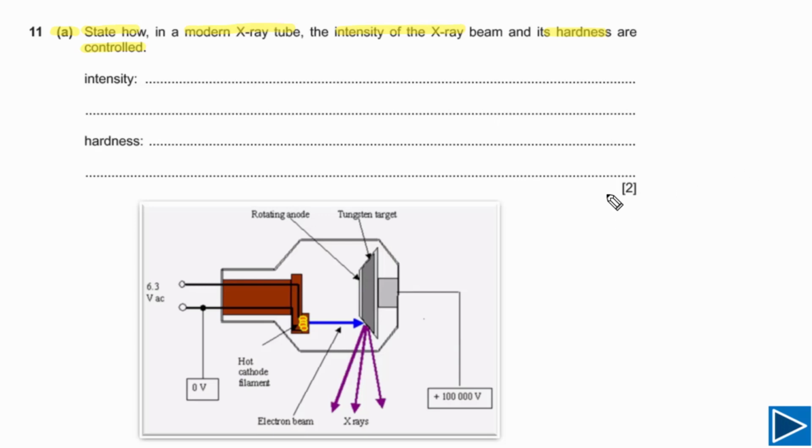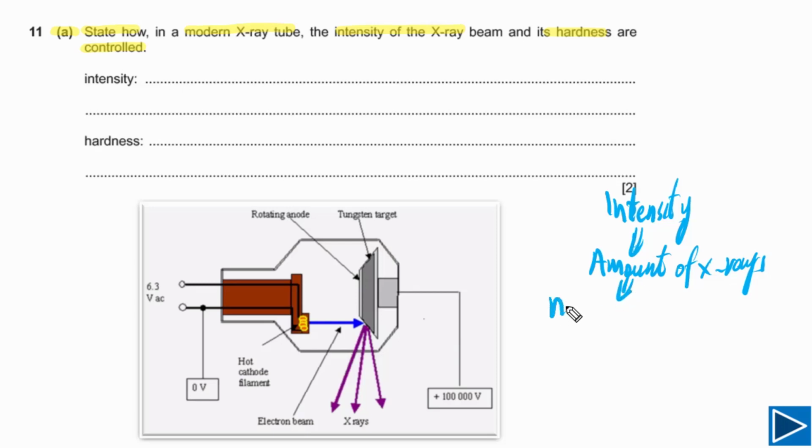First of all, let's try to understand what intensity is. We need to understand these terms, what exactly is meant by intensity. When we talk about the intensity of an X-ray beam, it means we are talking about the amount of X-rays. So this is the first thing you need to understand. Intensity refers to the amount of X-rays. The amount of X-rays depends on the number of electrons hitting the anode. Number of electrons we can write down hitting the anode per unit time.